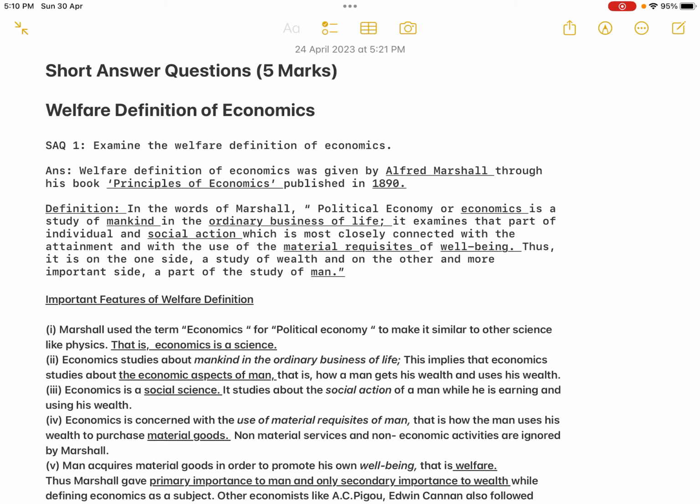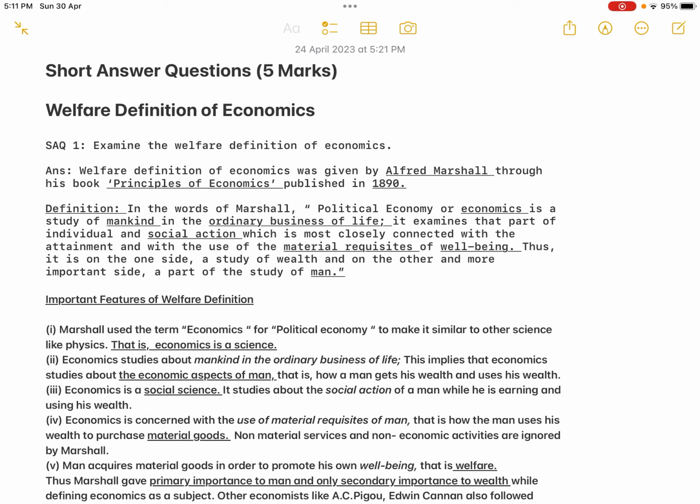Now, why is the man earning income and spending his income? For the material requisites. A man needs so many goods. Material requisites means material goods. A man earns income and spends his income in order to purchase several goods. So that is the fourth point: economics is concerned with the use of material requisites of man. That is how the man uses his wealth to purchase material goods.